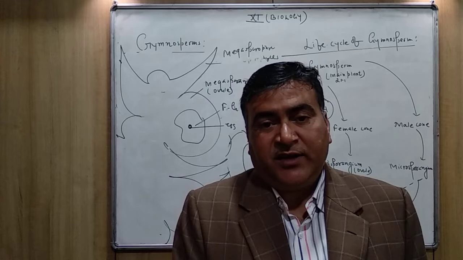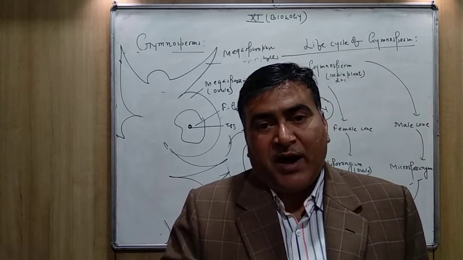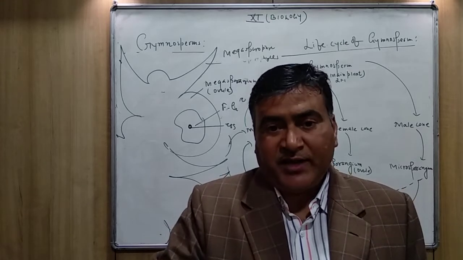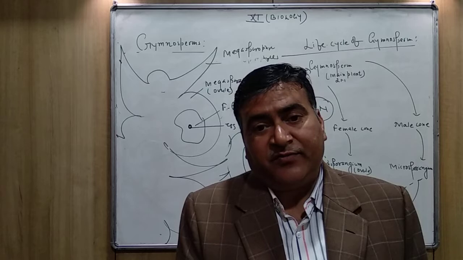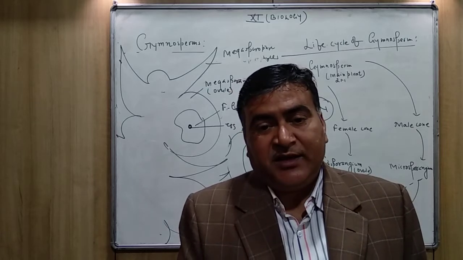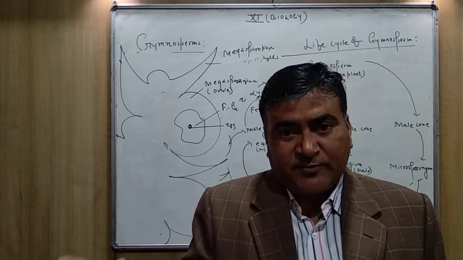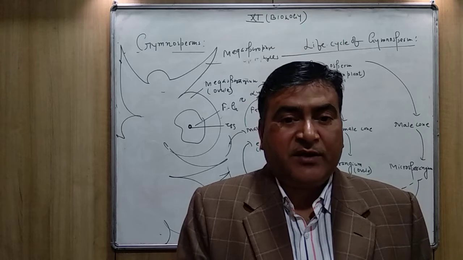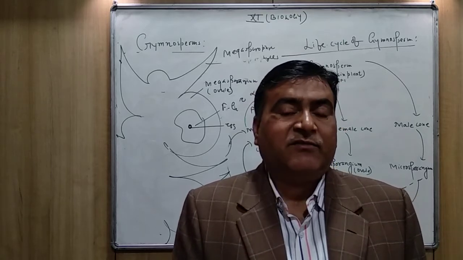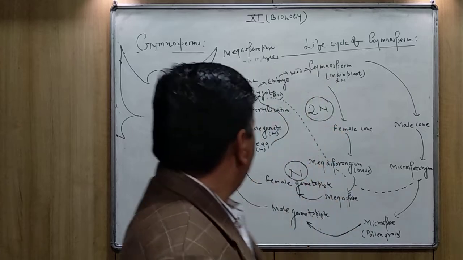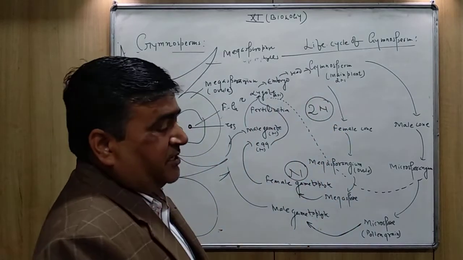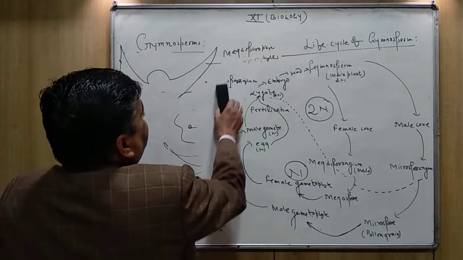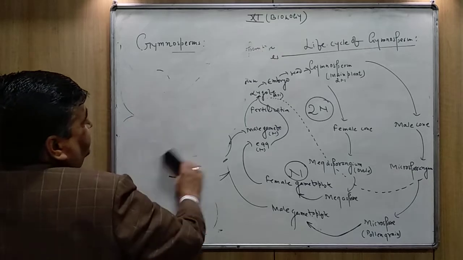The microsporophyll is attached with the microsporangium, and the microsporangium is filled with microspores, while the megasporophyll in the case of female is connected with the megasporangium, which is also known as the ovule, and inside the ovule the female gametophyte is present, and inside the female gametophyte the egg is present. Now you can see the life cycle of the gymnosperm through this flow chart.